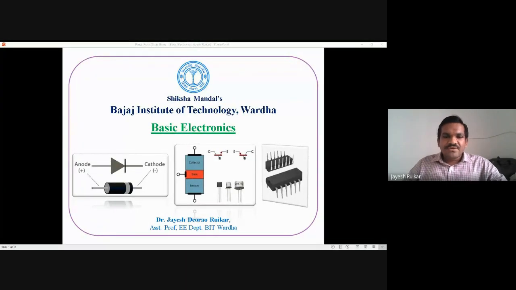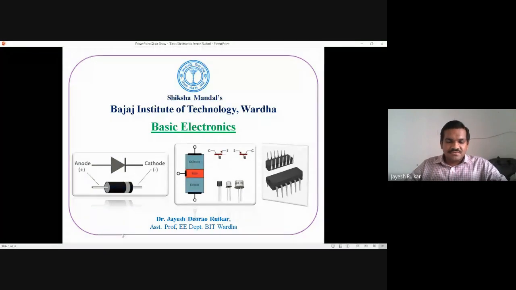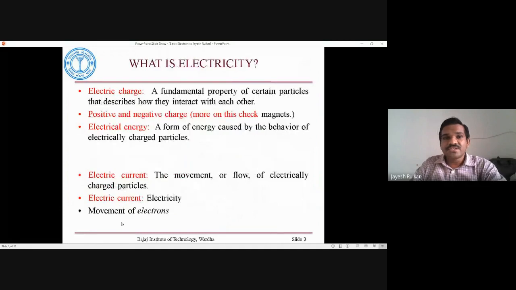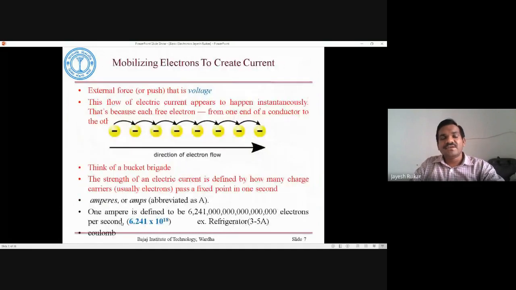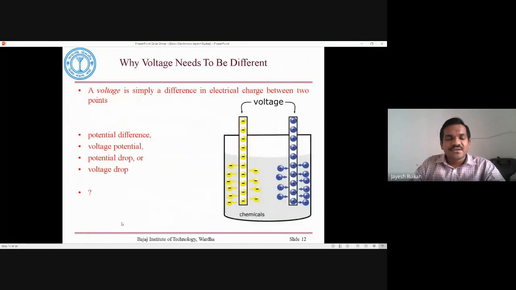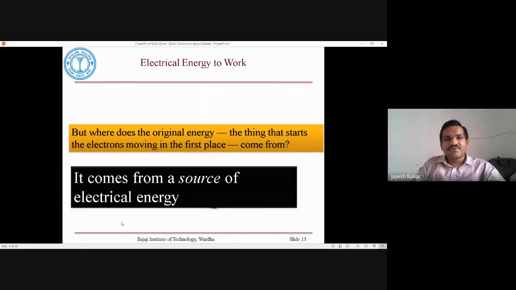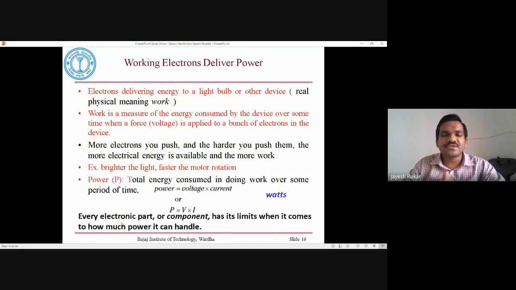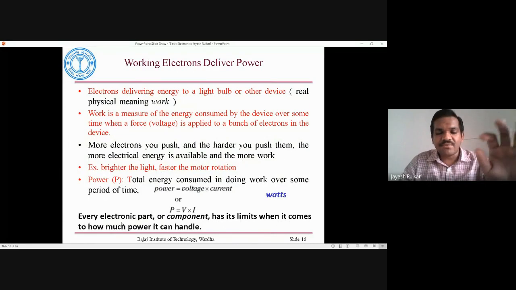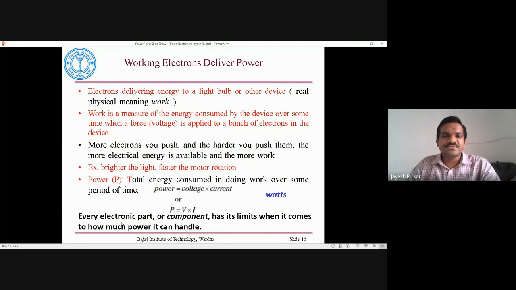Hello, everyone. In the previous class, we talked about basic electronics. We talked about what is electronics, what is electricity. We have understood about conductors and insulators. Then the voltage difference or potential difference or voltage drop that we have studied. And then we talked about electrical energy, how these electrons are used to deliver power. That also we have studied. So what is the meaning of power? The equation for power that we have seen.